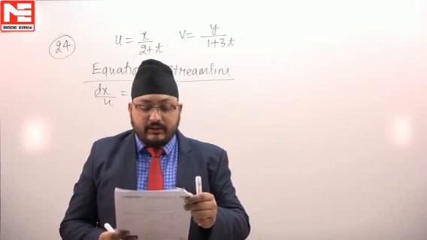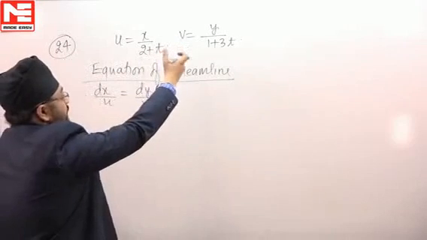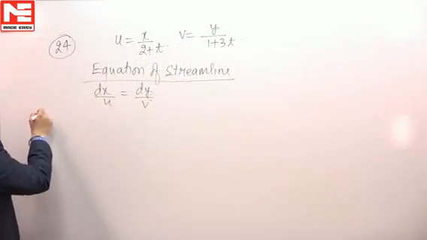Find the equation of streamline for the velocity distribution shown below. This is the velocity distribution shown, and we have to find out the equation of streamline. So this is the equation of streamline, right? So we can find out the equation.